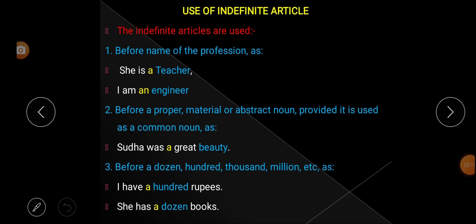Next we will learn the use of indefinite articles, those are a and an.